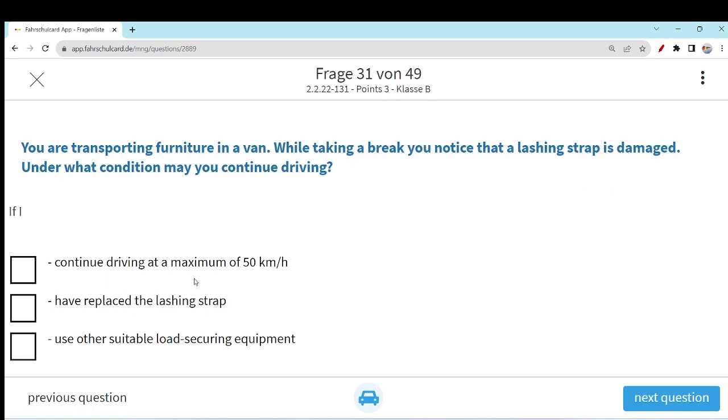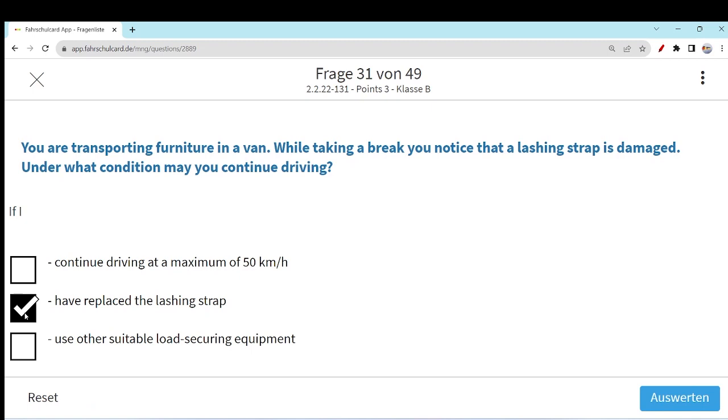If I continue driving at a maximum of 50 km per hour, no, that's not correct. If the lashing strap is damaged, it's going to be risky even at low speed. So it's not the correct answer that I will drive slowly, maximum 50 km per hour, and in that way continue my journey. No, you need to secure that load, otherwise it can fall onto the road and create problems for the flow of traffic. So driving at a maximum of 50 km per hour is never a good option.